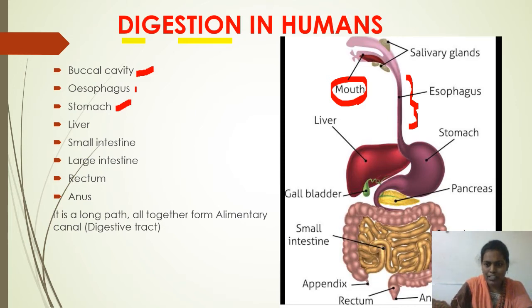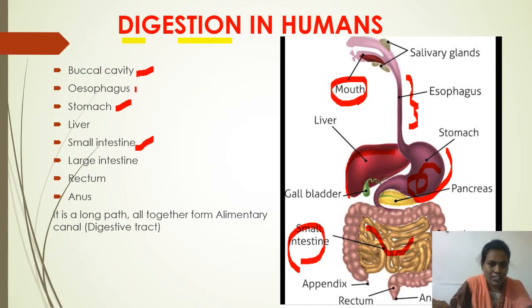Look at the picture here. This J-shaped, bag-like structure is called the stomach. And this stomach opens into one long coiled, tube-like structure which is called the small intestine. Here you can observe the yellow colored, long coiled tube-like structure, which is called the small intestine. In between the stomach and small intestine, there is an umbrella-shaped structure in brownish color.